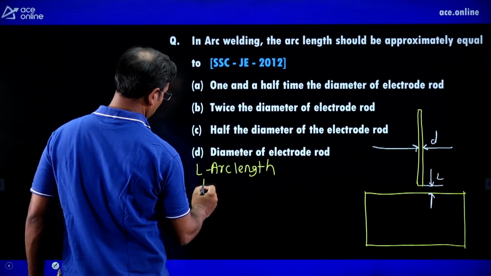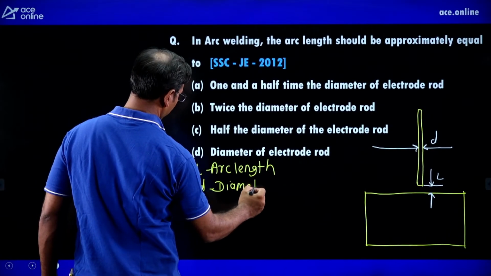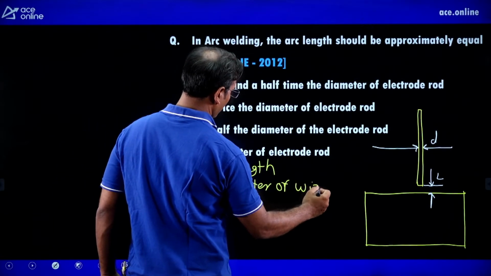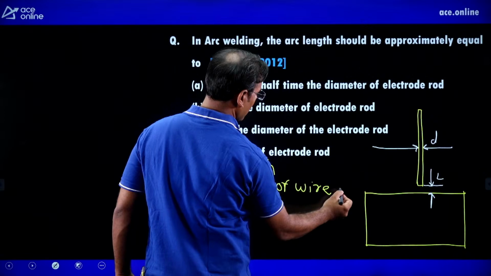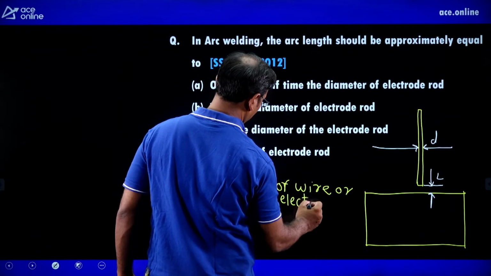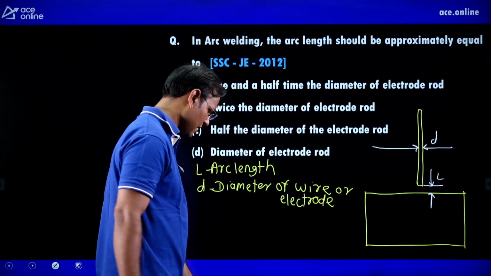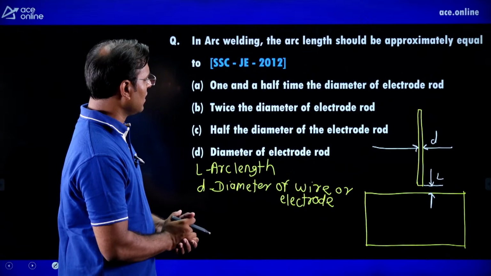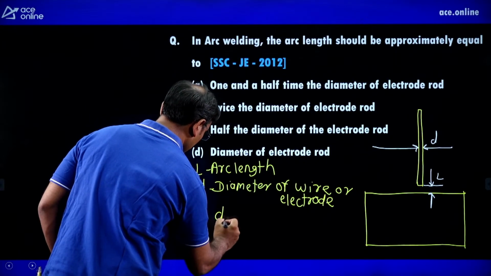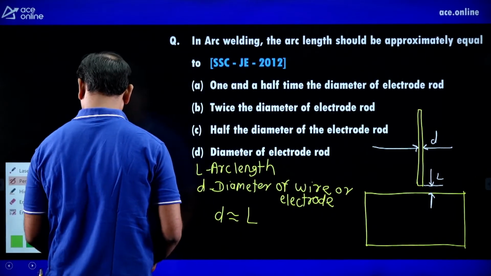Capital L is arc length and small d is what? Diameter of wire, and this is the wire, or that wire we can also say as electrode. Then guys, there is one relation. The diameter of wire or electrode is approximately equal to capital L arc length.